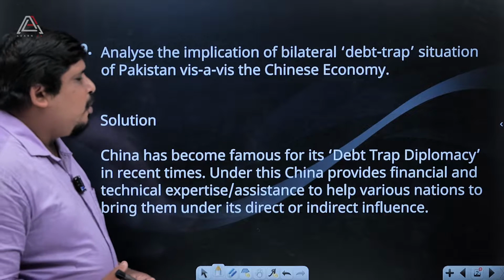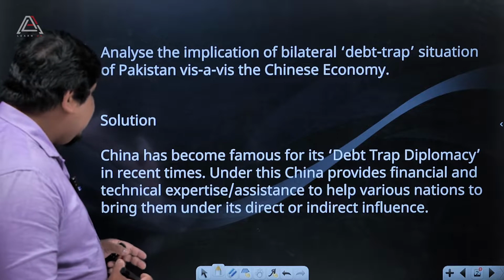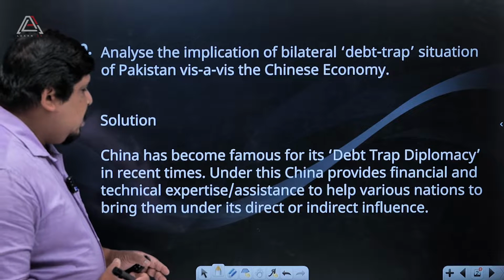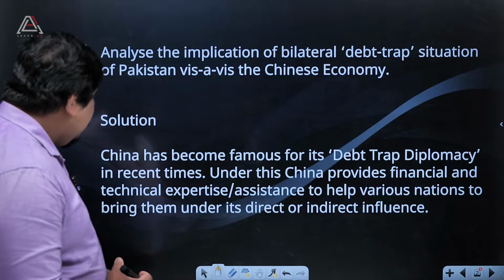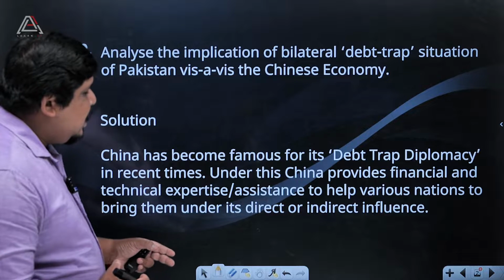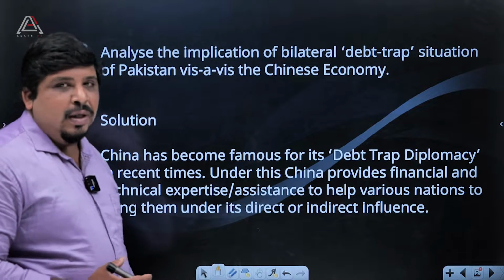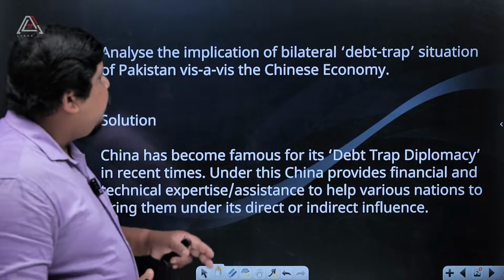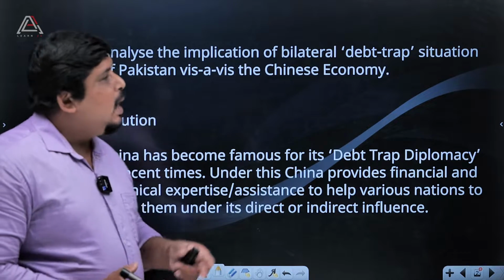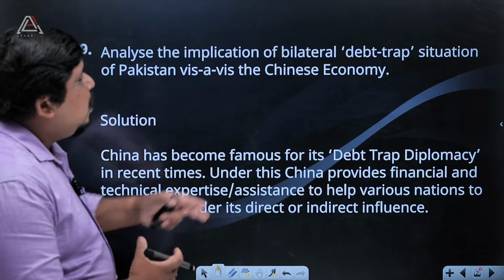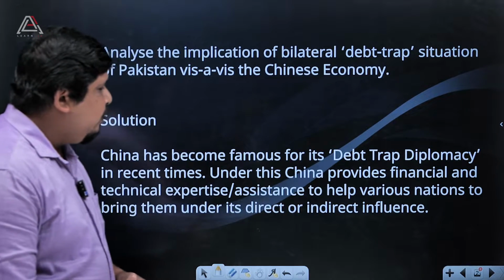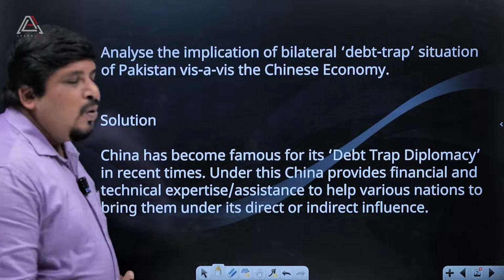Under this, China provides financial and technical expertise and assistance to help various nations, to bring them under its direct or indirect influence. So we are aware of the Chinese economy and the Pakistan economy. So what is the debt trap situation? That is explained here in the solution.